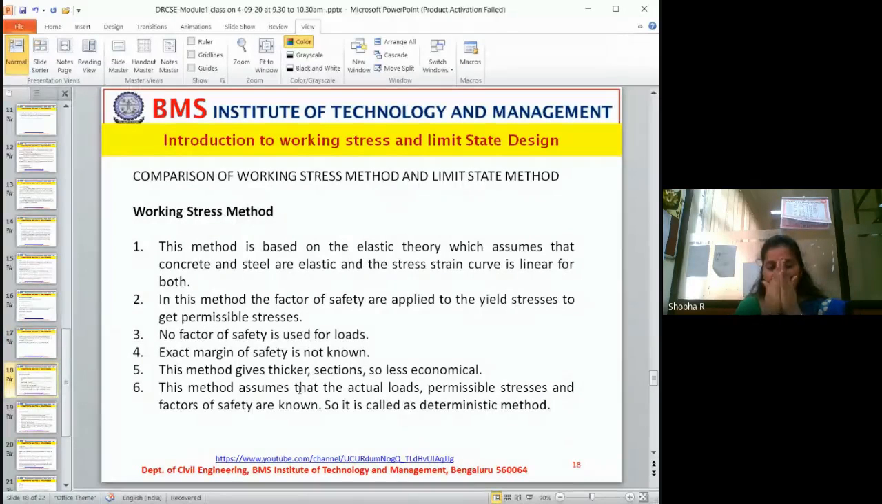Now, with this discussion, can you tell me the difference between the working stress method and the limit state method? The working stress method is based on elastic theory, which assumes that concrete and steel are elastic and the stress-strain curve is linear for both.